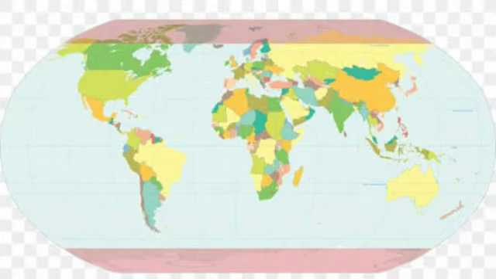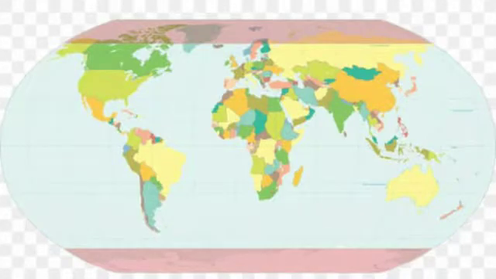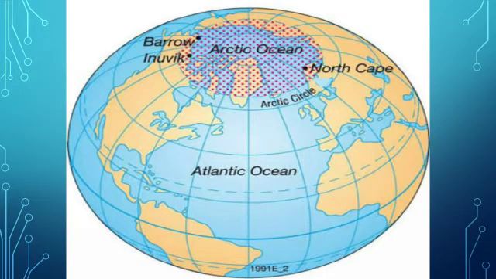Between the North Pole and the Arctic Circle, this area is called the polar region. This region lies in the frigid zone. Let us read about Greenland, an island situated in the polar region.